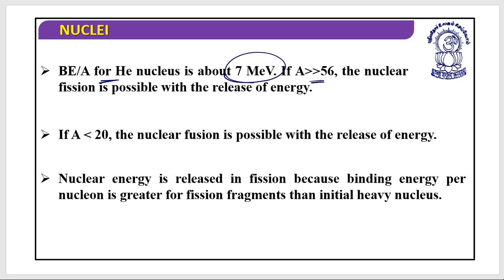If A is much greater than 56, then nuclear fission is possible with the release of energy. And if A is less than 20, nuclear fusion is possible with the release of energy. Nuclear energy is released in fission because binding energy per nucleon is greater for the fission fragments than for the initial heavy nucleus.